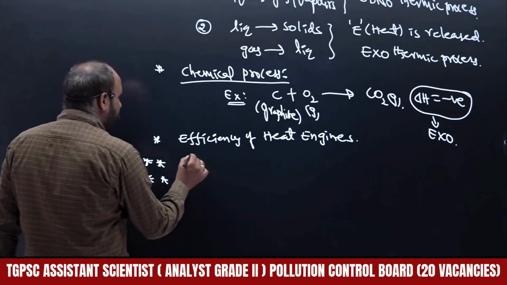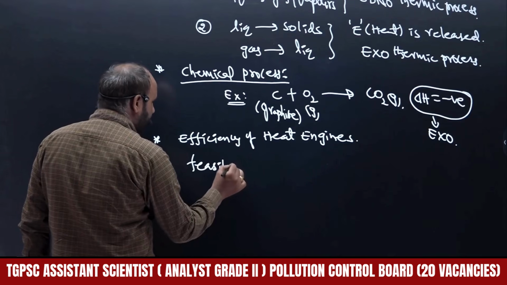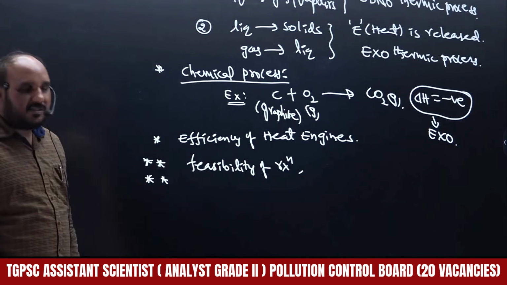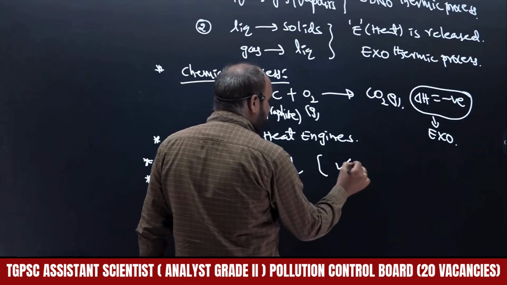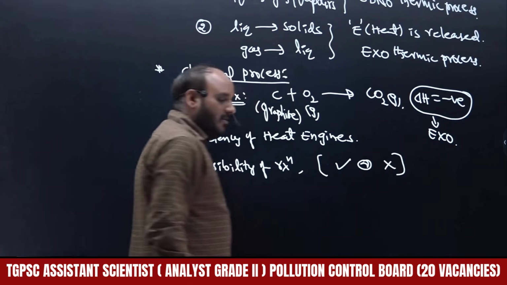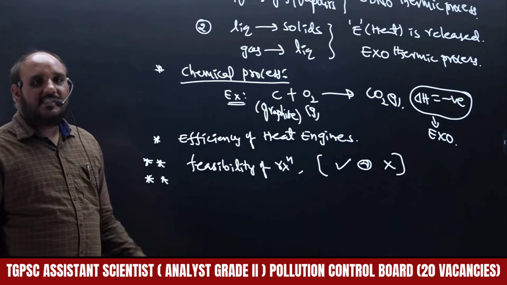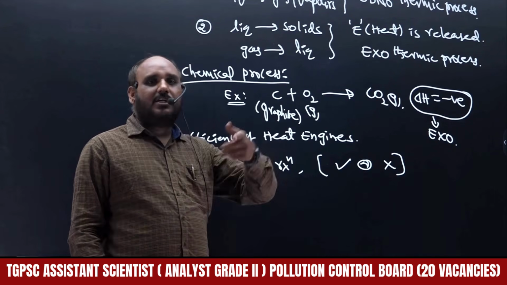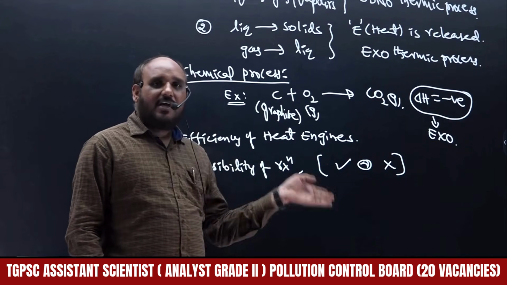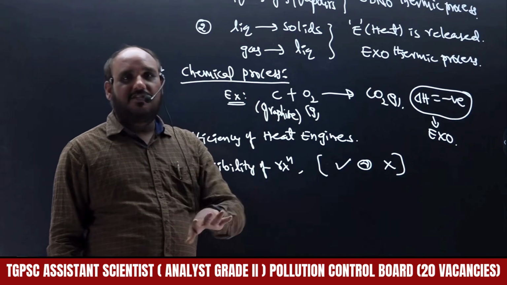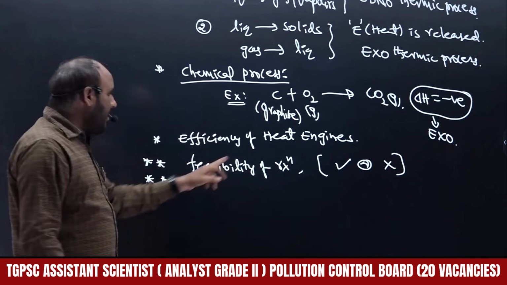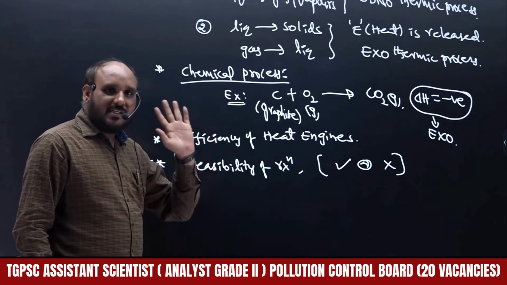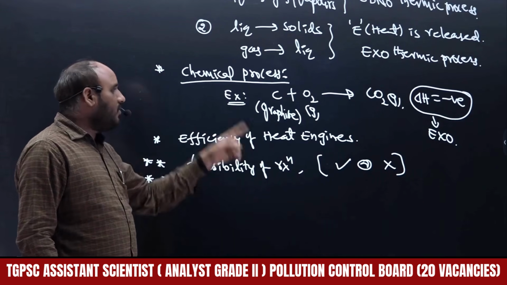So one is what? Feasibility of the reaction. What is meant by feasibility is whether the reaction is taking place or not. Whatever reaction we consider, is that reaction taking place or not? How do we say the reaction is taking place? Reactants are converted to products. If there is a conversion of reactants to products, yes, there is a reaction. If there is a reaction, then feasibility of the reaction is there. So feasibility means whether the reaction is taking place or not. That is what is going to be explained.